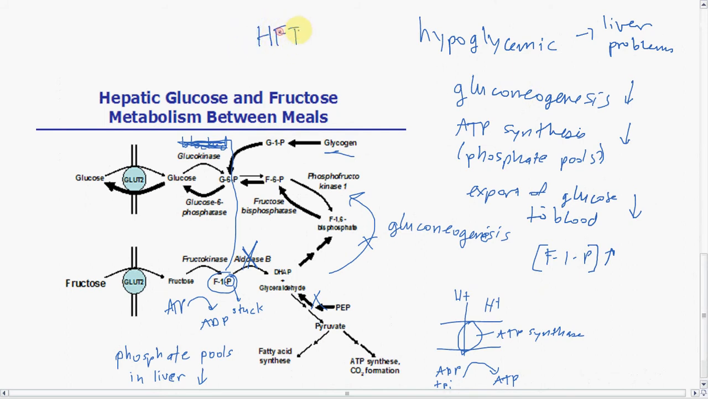Okay. So hopefully this helps to clear up how aldolase B being deficient or being kind of knocked out leads to HFI. And it's all through this fructose 1-phosphate buildup. Again, through the phosphate stores, blocking ATP, blocking gluconeogenesis, blocking glucose export to the blood. All these different things lead to these symptoms of HFI. I hope this is helpful.